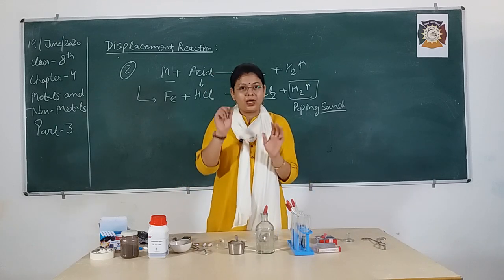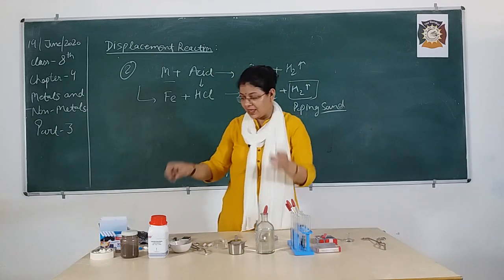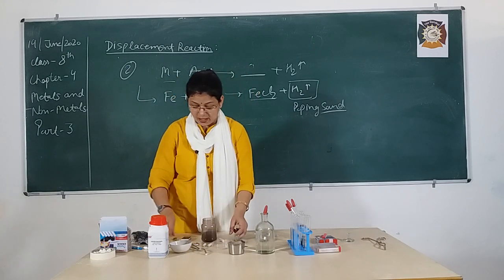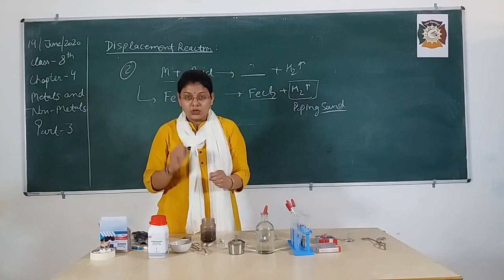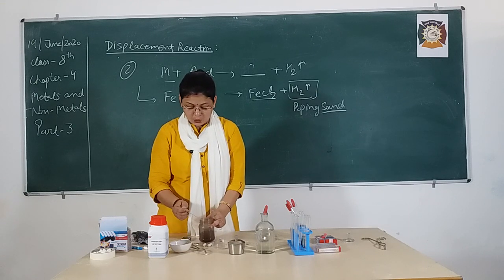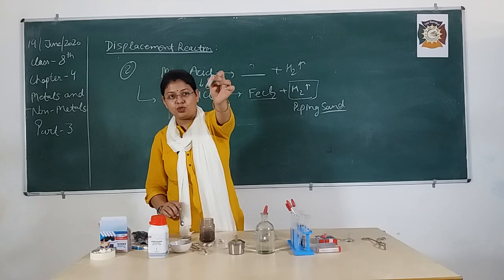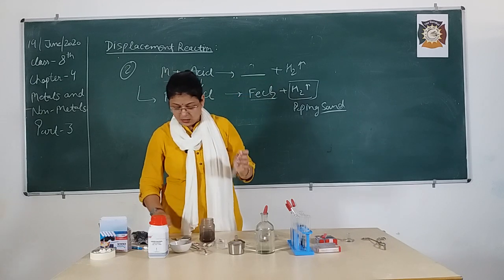Okay bachche. So again I am taking this test tube and I am having these iron filings. With the help of a spatula I am going to take a pinch of these iron filings in the test tube. As you can see, here is a black portion.